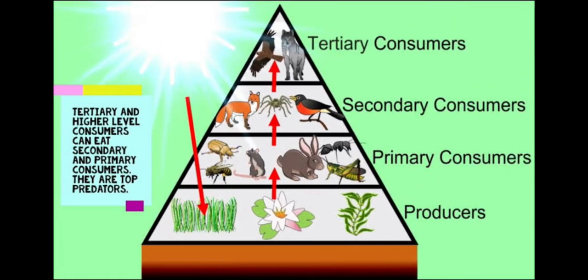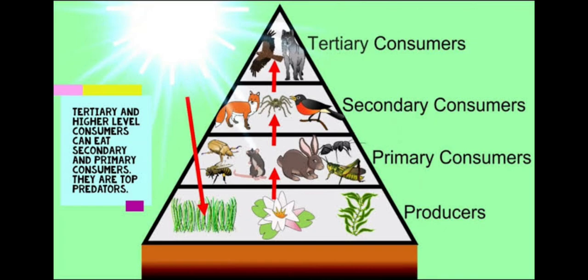The producers are the major source which can convert solar radiation into chemical energy. That is possible by the process called photosynthesis. And producers prepare the food and provide the food for all kinds of consumers. And the consumers are again divided as primary consumers, secondary consumers, and tertiary consumers.